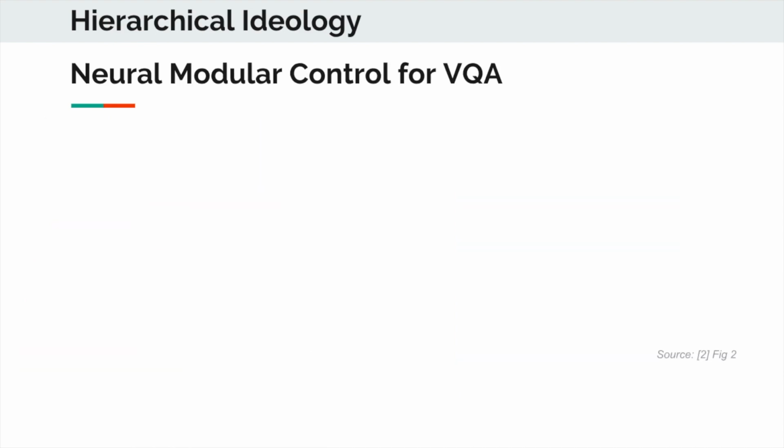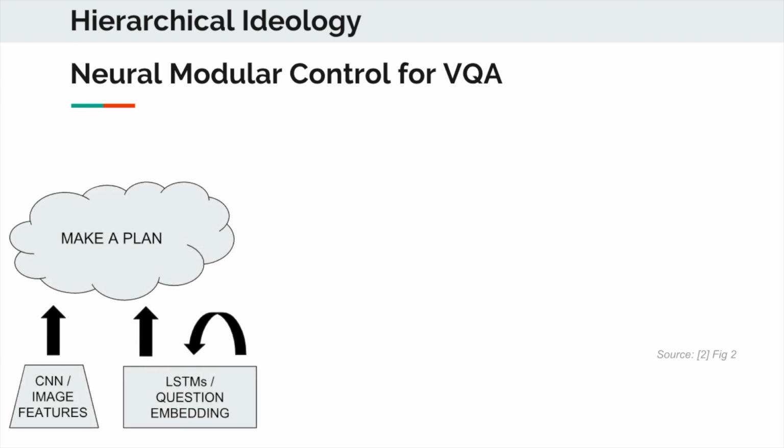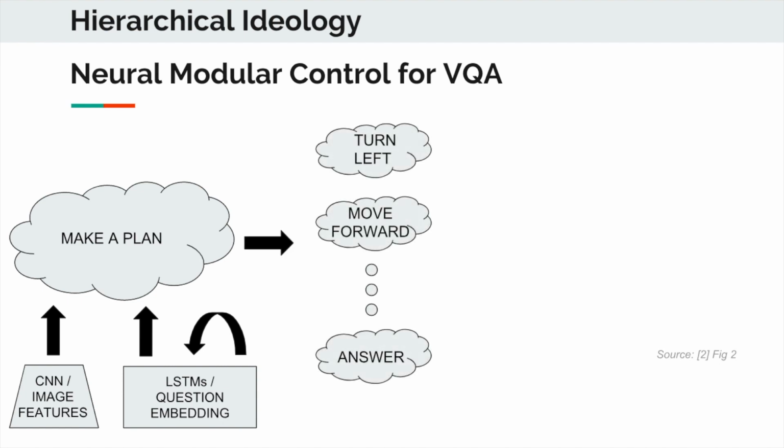Next, we'll discuss the neural module control for visual question answering. This also has a high-level planner which takes in CNN image features and question embeddings from LSTM layers. And this goes to low-level steps. However, instead of these steps being low-level controls as seen in IQA, this model actually predicts sub-policies such as exit room, find object, and in this case answer, which is still the same. These sub-policies are then broken into low-level steps that can be enacted by the agent.